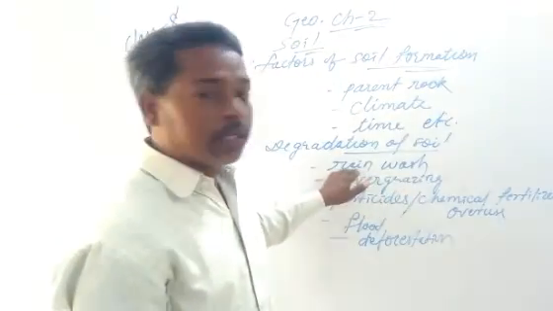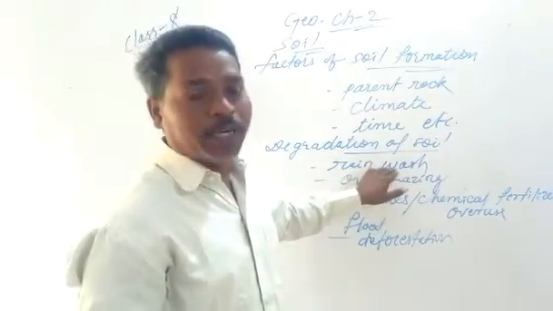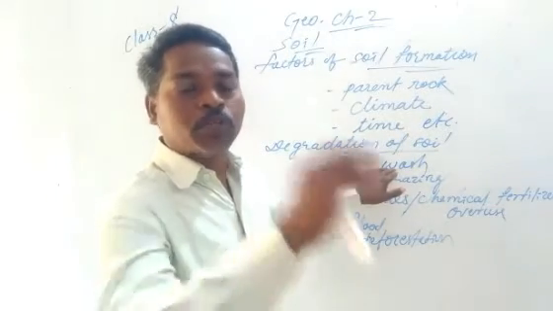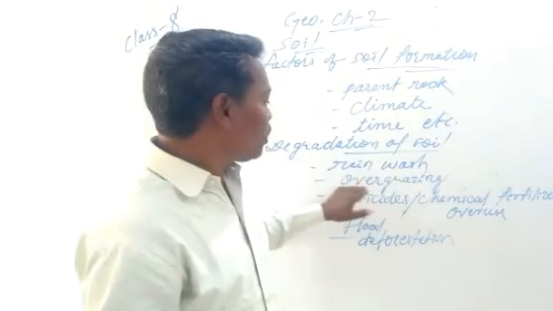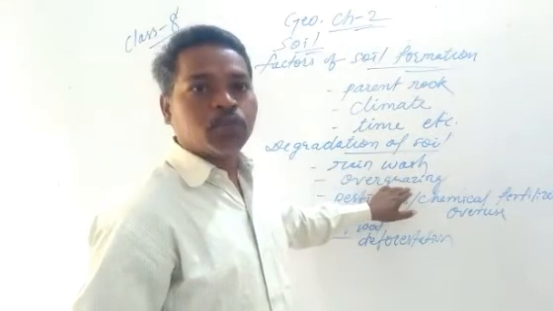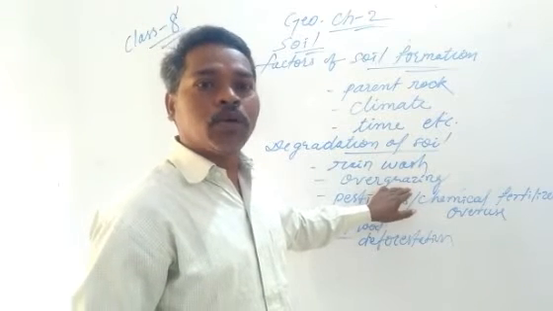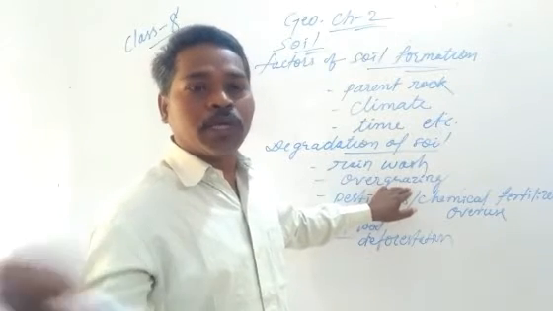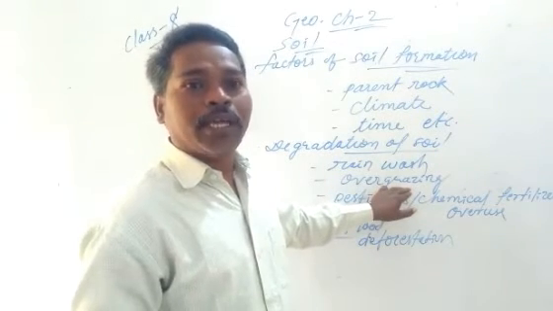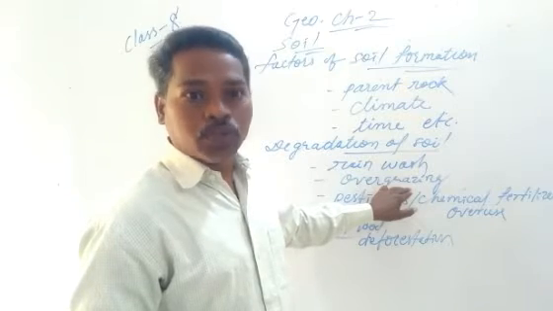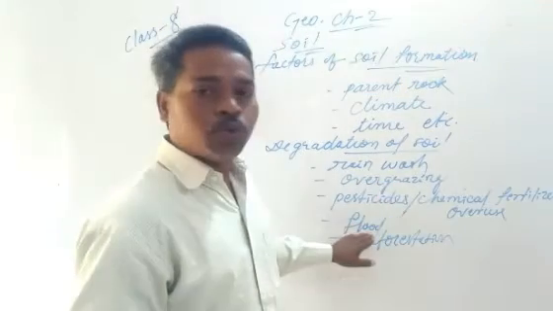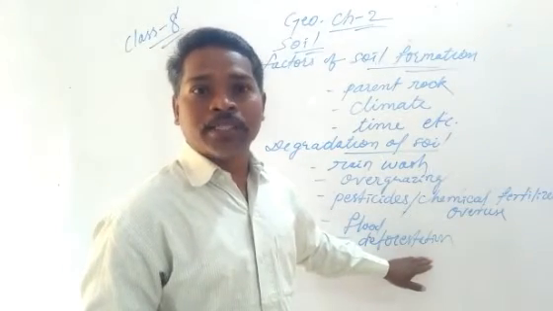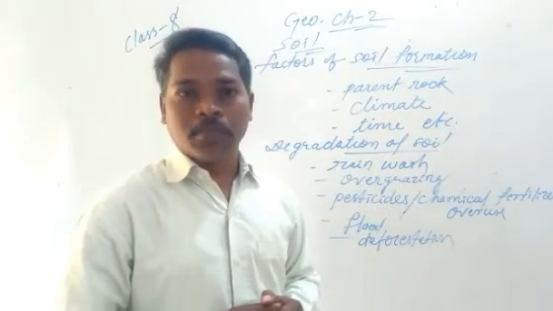I hope you can understand rain wash. When rain is there, it can wash away the soil and the soil can be eroded from one place to another. Overgrazing is also easy for you. If we have cattle and they overgraze, it can also cause soil erosion. We can also see how floods and deforestation cause soil erosion and depletion.